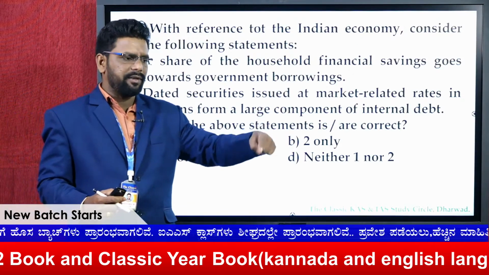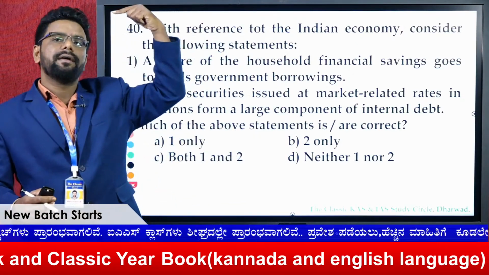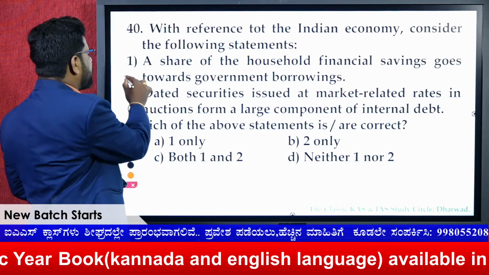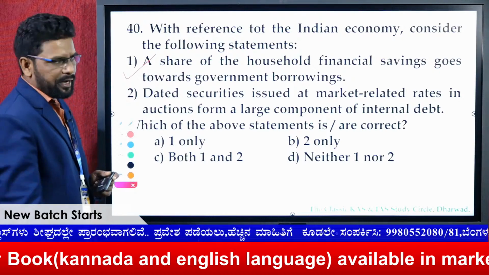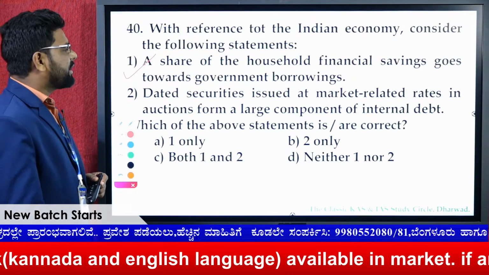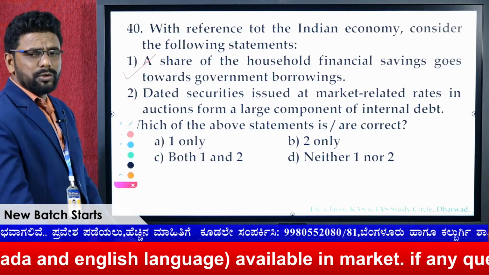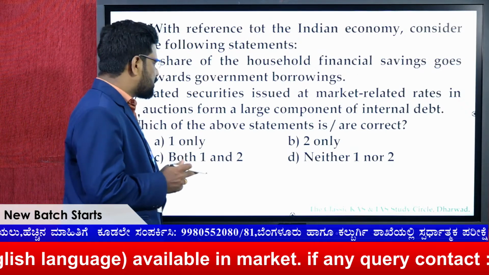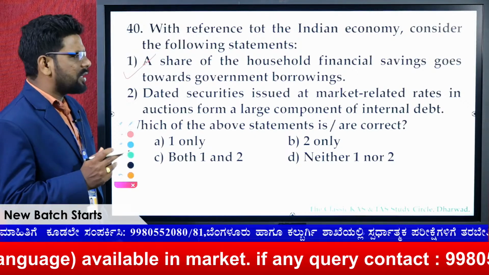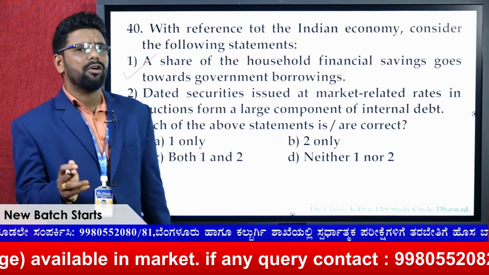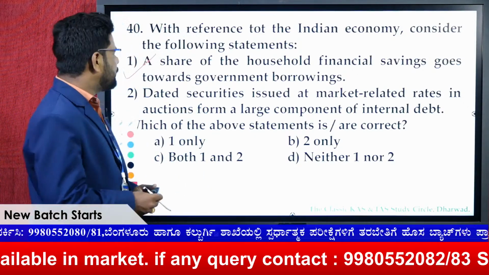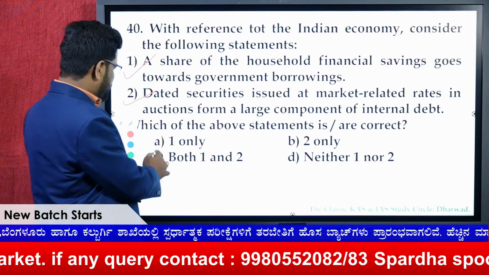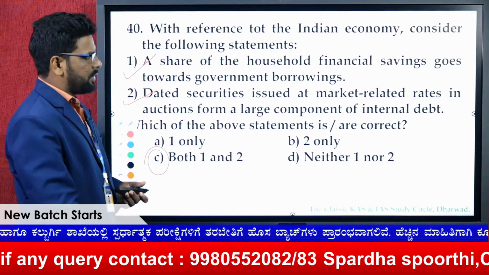As they invest, the government has to pay back ultimately to the public, so in this sense it is the right one. Dated securities, and zero coupon bonds issued at market-related rates and auctions, form a large component of the internal debt of the government. Definitely right. So here the answer would be both.